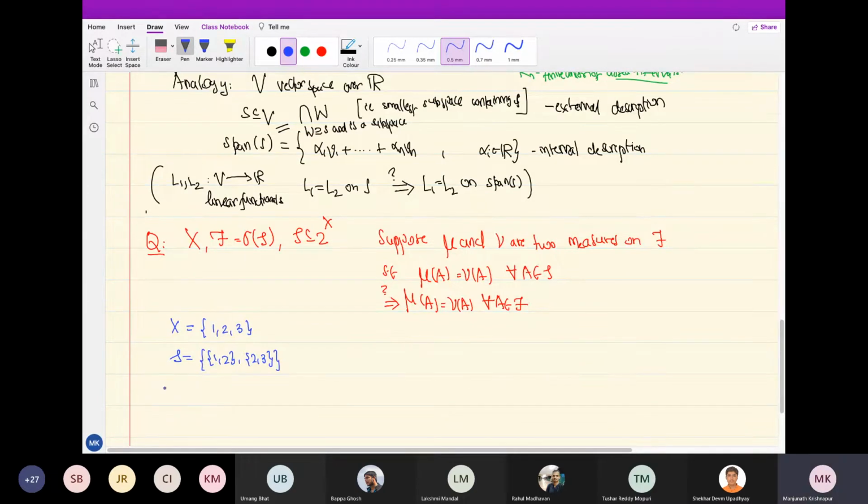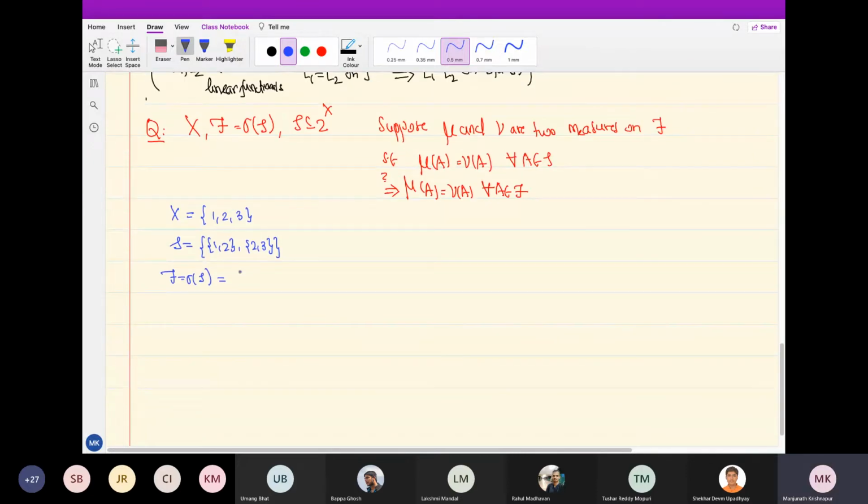What is F then? What is the sigma algebra generated by this? I want a sigma algebra which contains {1, 2} and {2, 3}. These two sets have to be there. The complements will be there too.